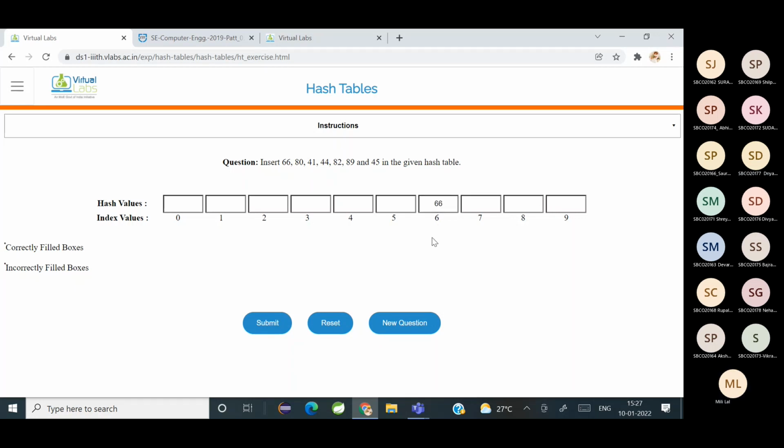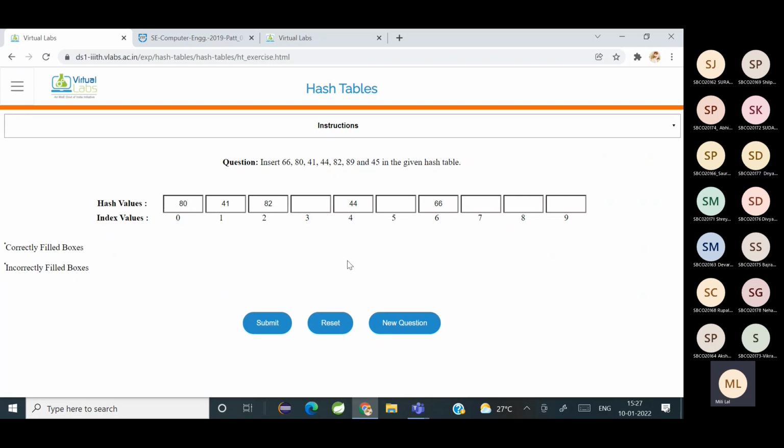80, first index. Okay, 80 in index 0. 41, first index. Okay. 44, fourth index. 82, second index.